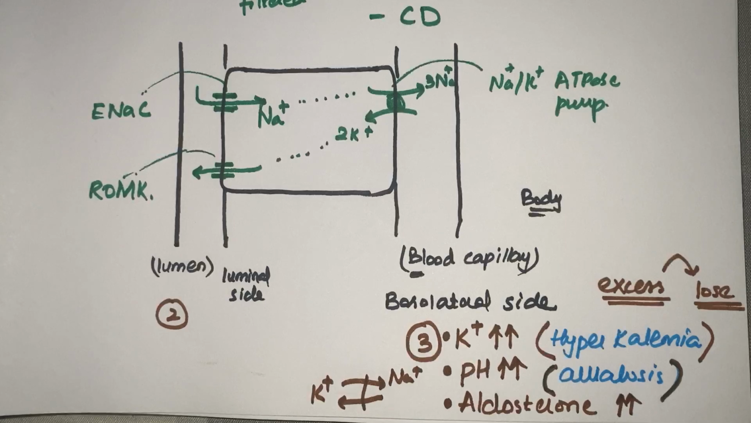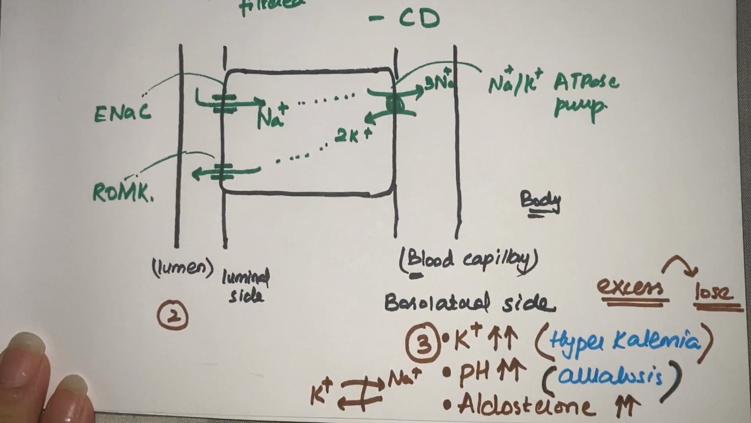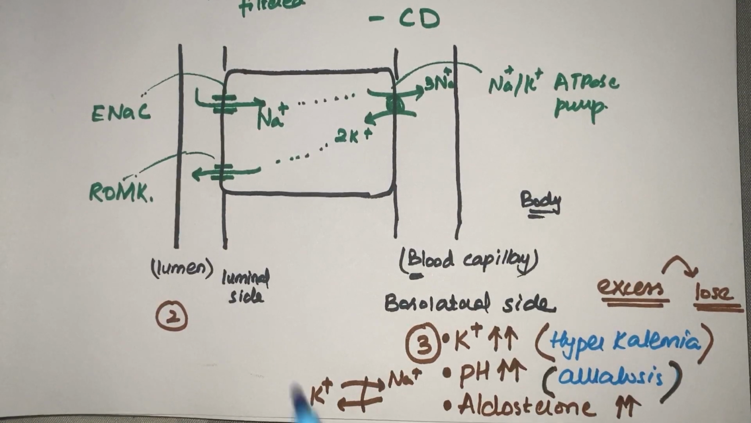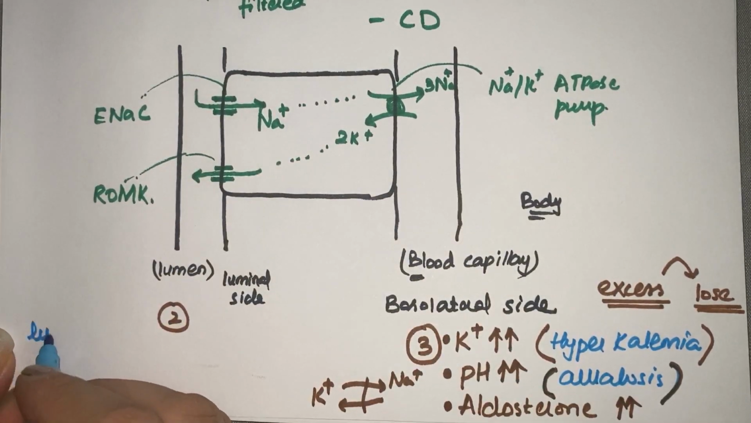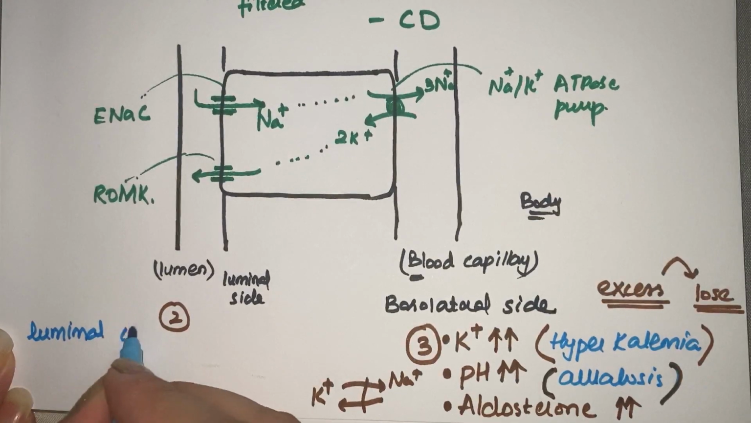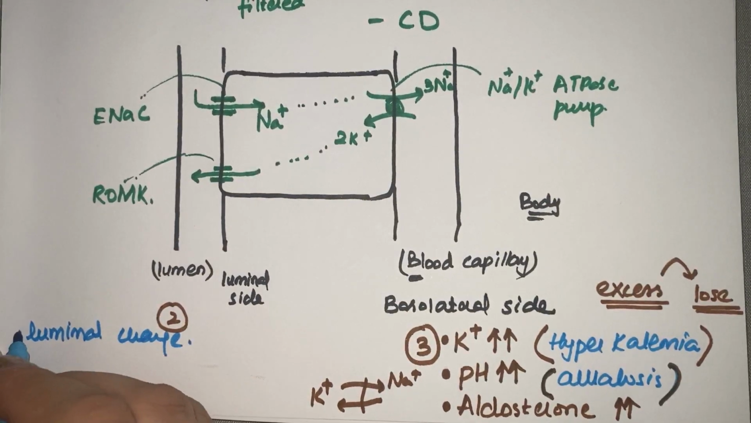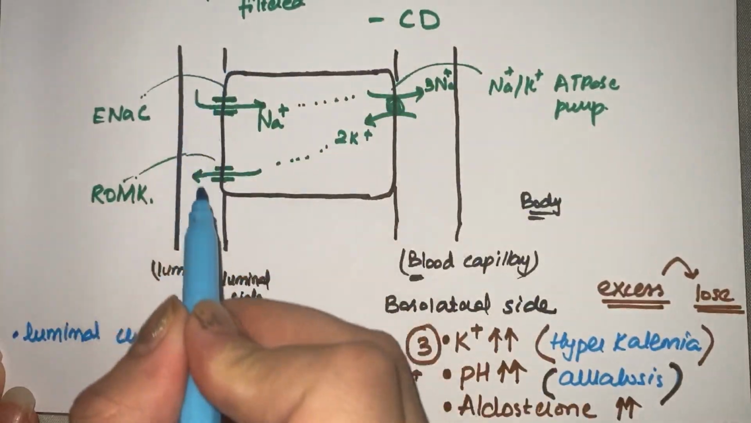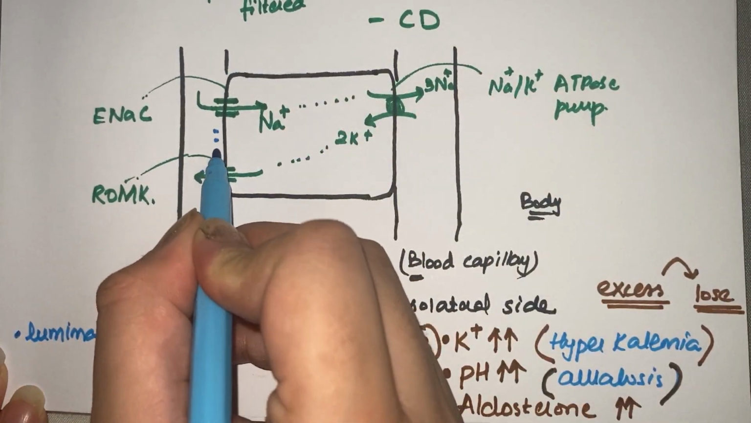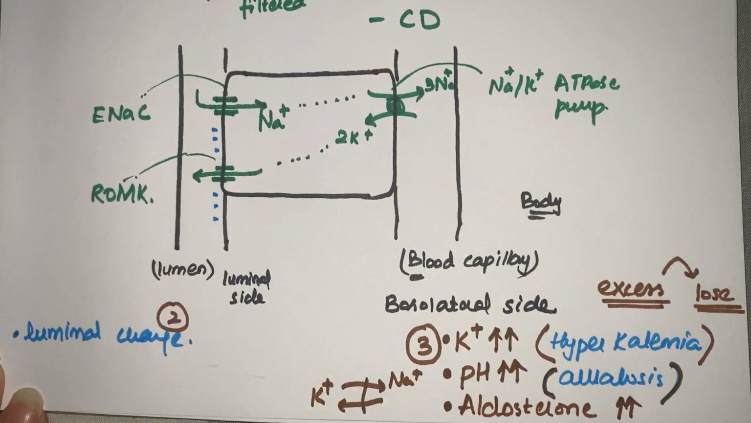So I explained 3 factors here: hyperkalemia, so increased potassium, increased pH, and increased aldosterone. Coming on to the lumen side factors, what are those factors? The first factor is the luminal charge, the charge in the lumen. Now here in the distal convoluted tubule, there is a negative charge in the lumen.